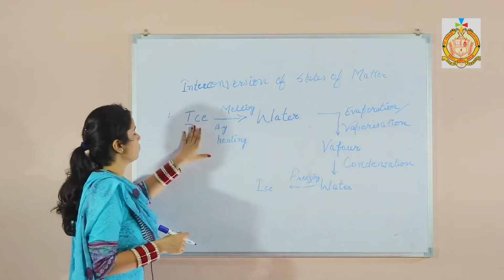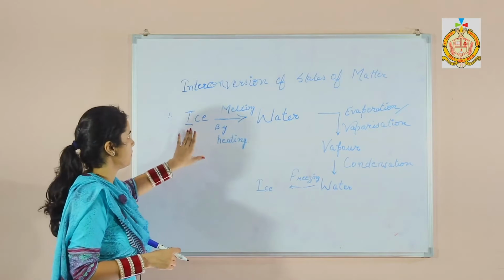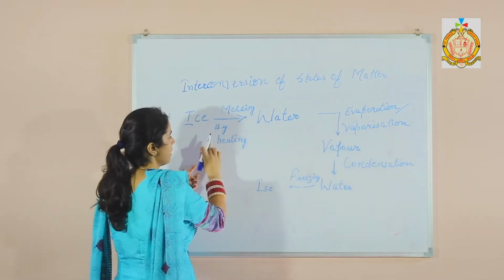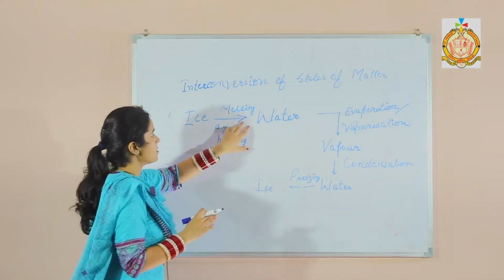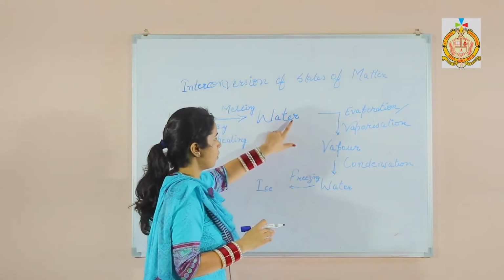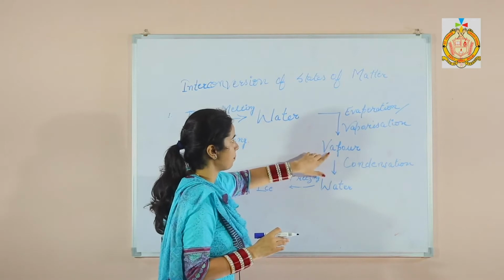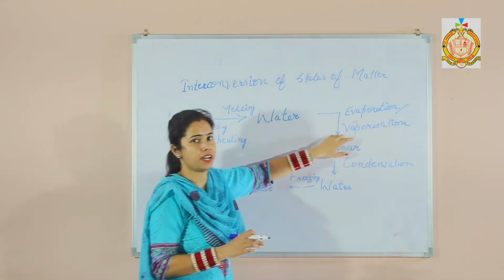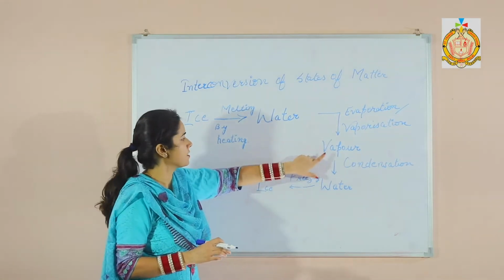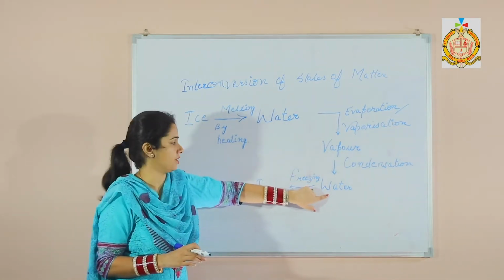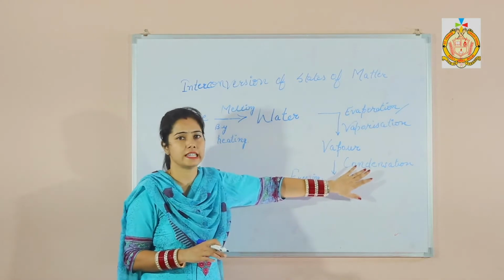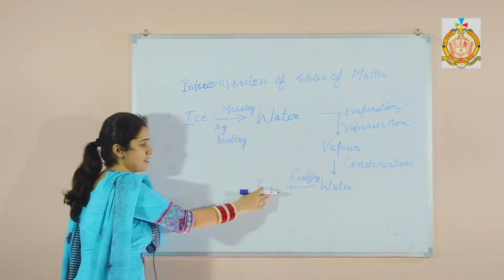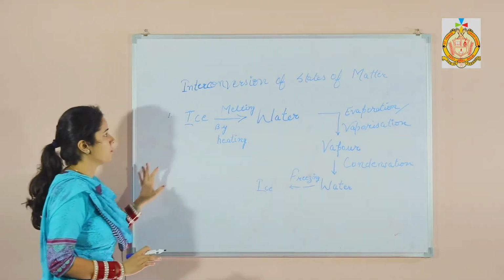So here one state of matter changes into another state. Ice that changes into water by the effect of heating, this is known as melting. Water that changes into vapor, the process is known as evaporation or vaporization. The third one is vapor when it changes into water, that process is known as condensation, and when water changes into ice, then it is known as freezing.